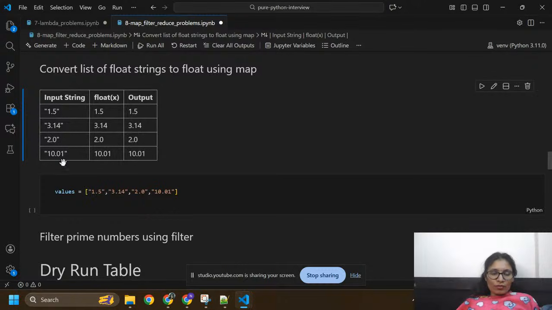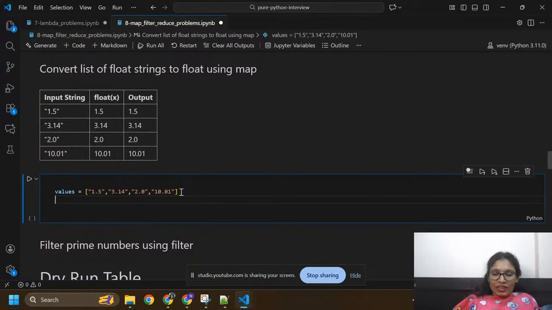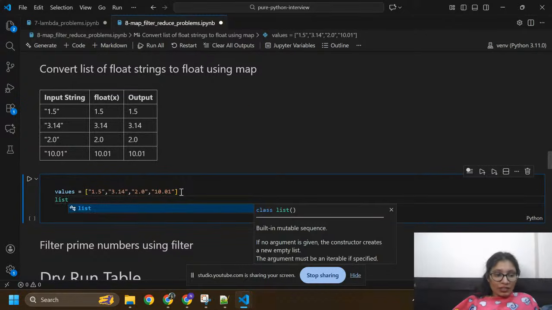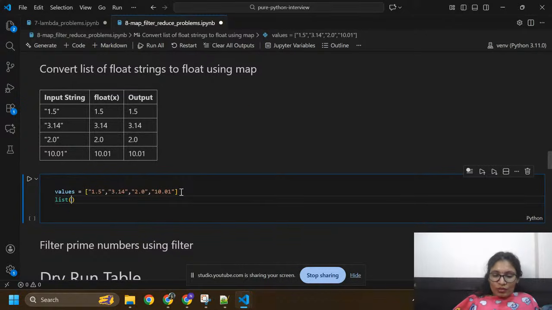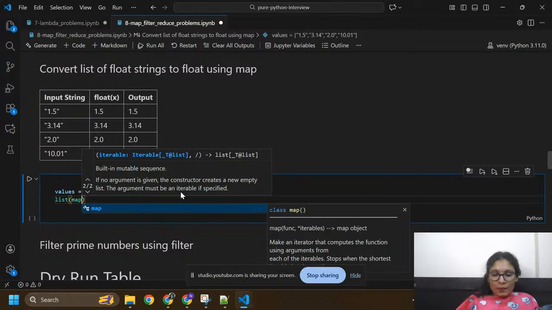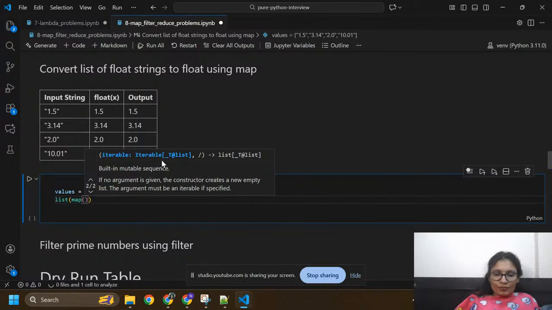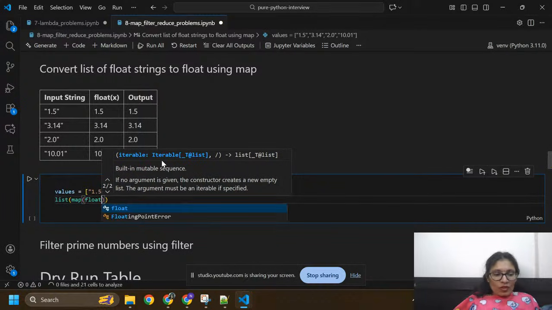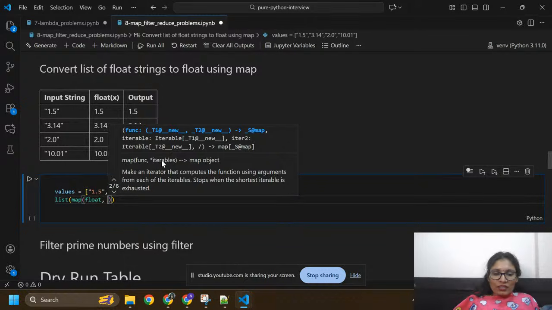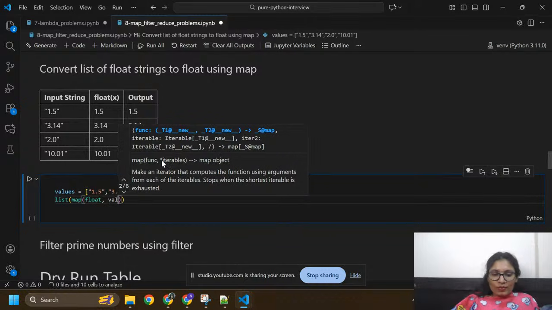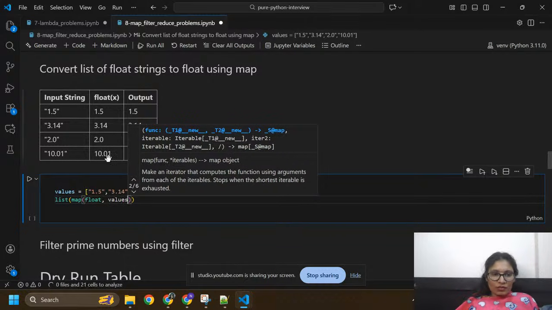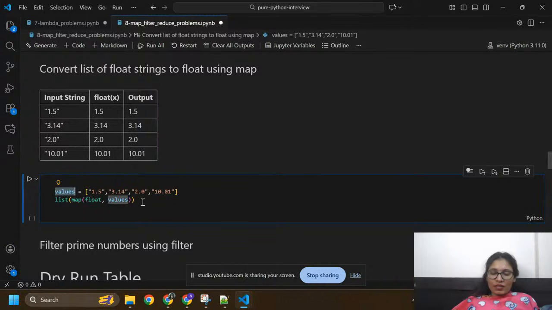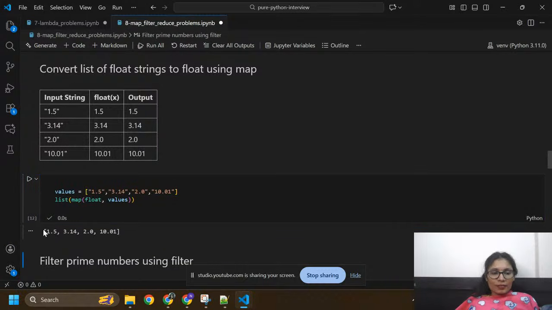It removes the double quotes. Then the output is 1.5, 3.14. So we need to use map. I already used map for integers. So list, map, float, and I'm going to pass the values. These are the values. Okay, I got simple float numbers.